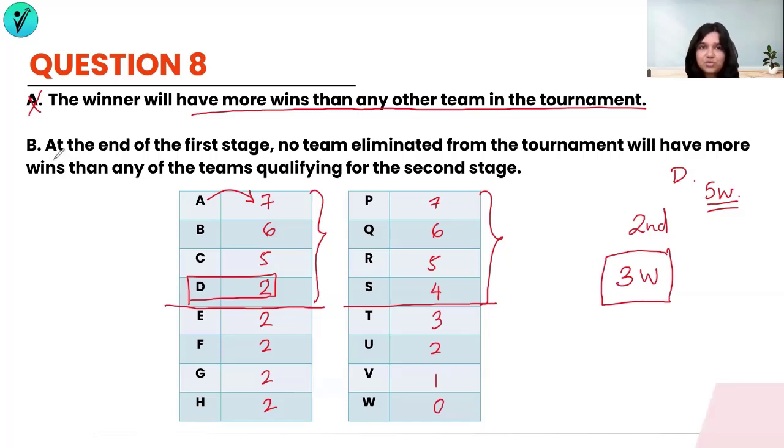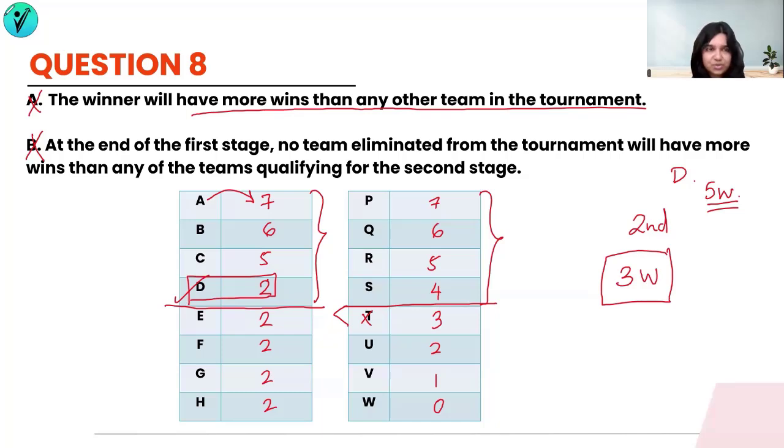So I cannot say B is true either, that at the end of the first stage, no team eliminated from the tournament will have more wins than any of the teams qualifying for the second stage. In fact, here we have T more than 2, but T still getting eliminated and D going forward to the next stage. Therefore, B also is not going to always be a true statement.